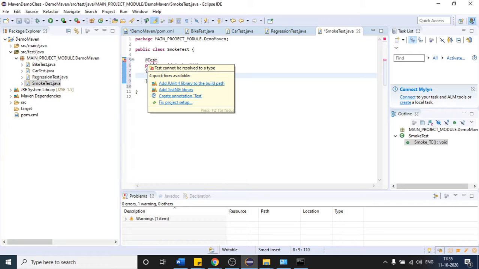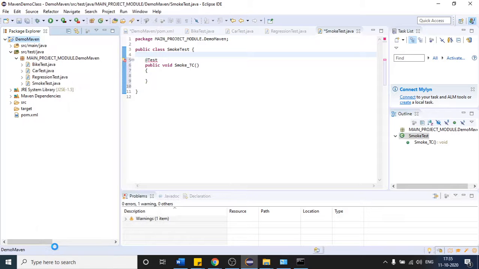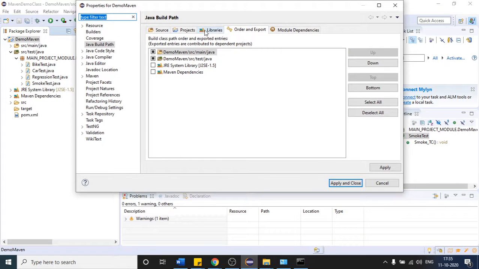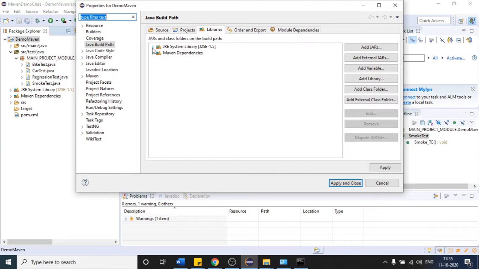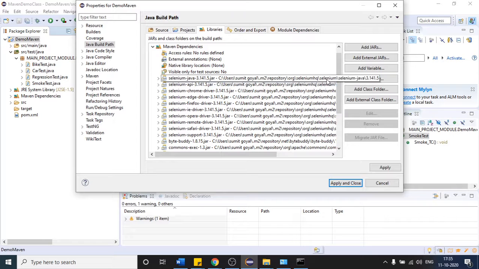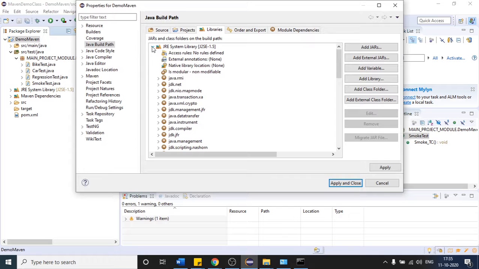As of now it is related to JUnit, right? But we have to work with TestNG. As I've told you earlier, if you want to work with TestNG, you do not have to come like this and then here. The classpath is here only. I think the Maven project is not showing the classpath, but when you create a normal Java project, you will find one classpath here.